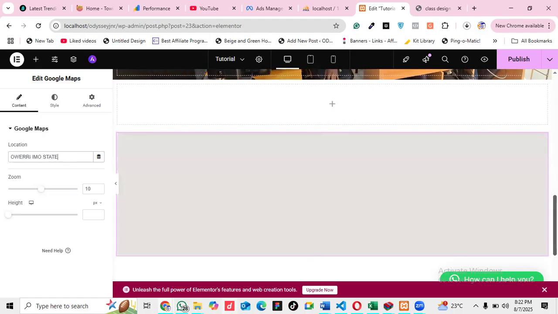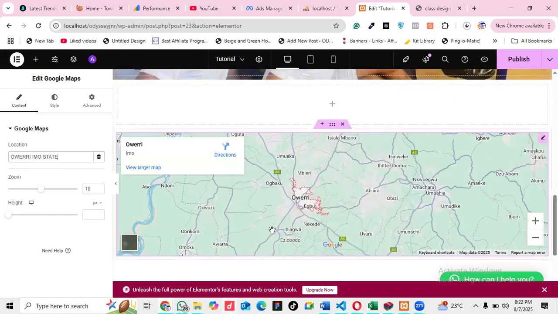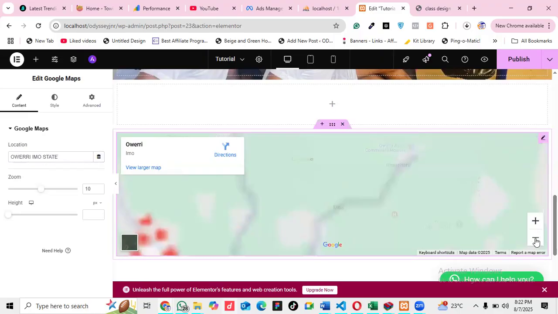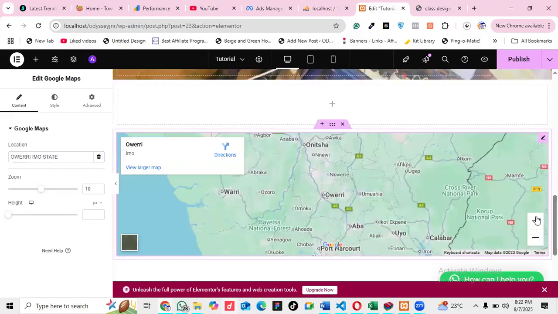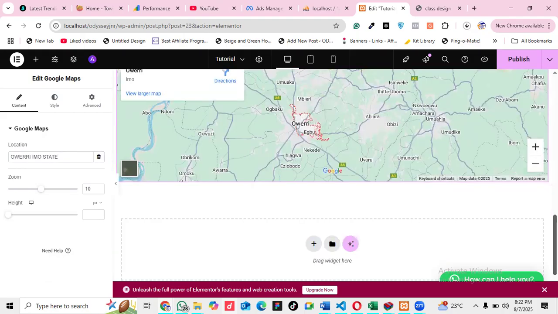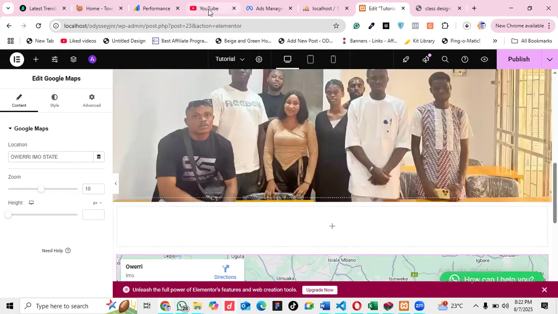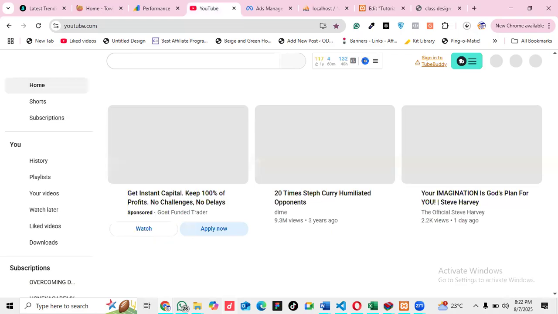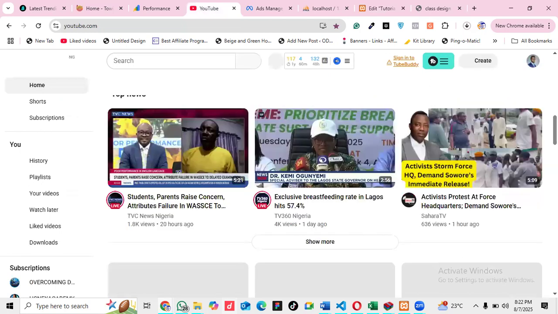The map should be able to pick it up. Okay. So you see now the map has been able to pick up my location. You can still increase it. So that is it. Okay, let me see whether the YouTube has finished loading. I'm waiting for it to load very well.